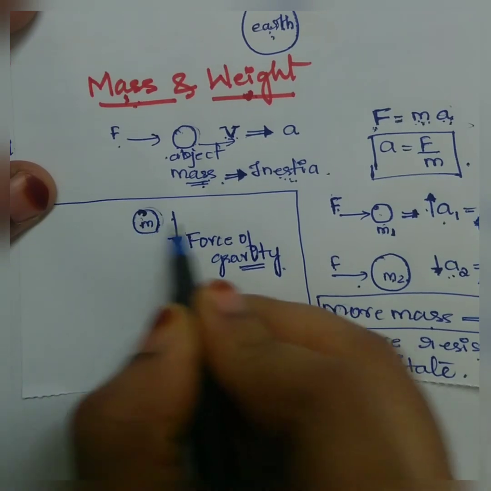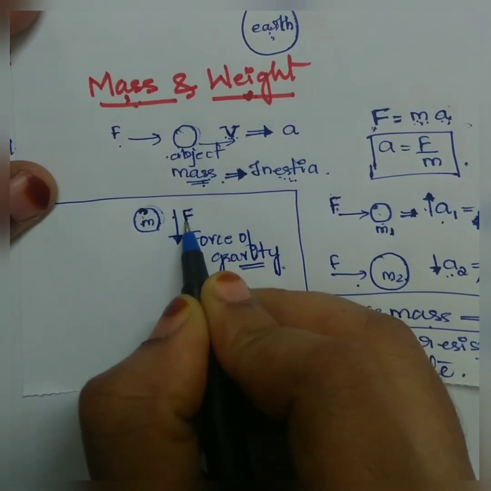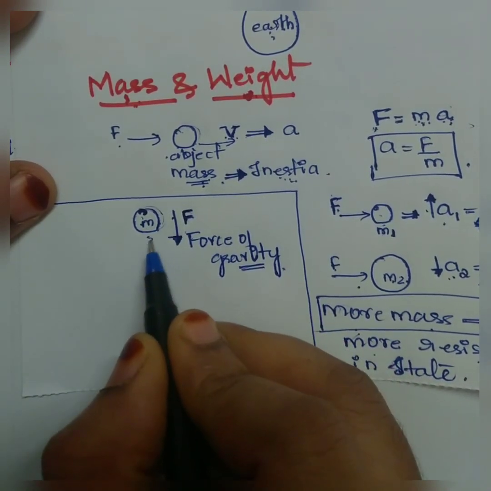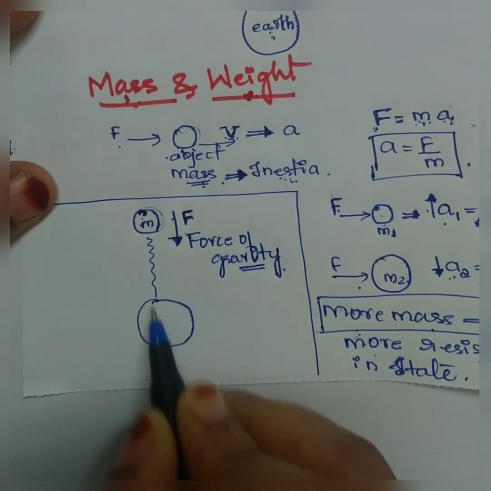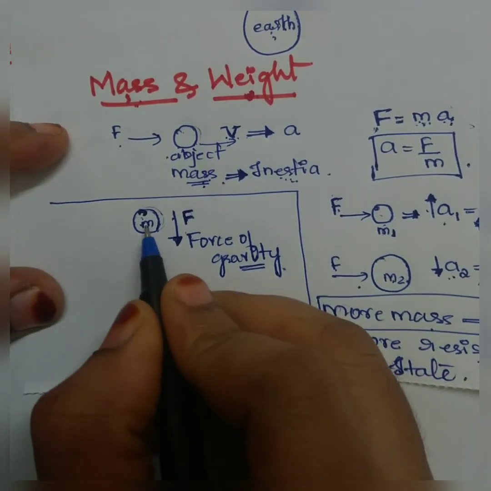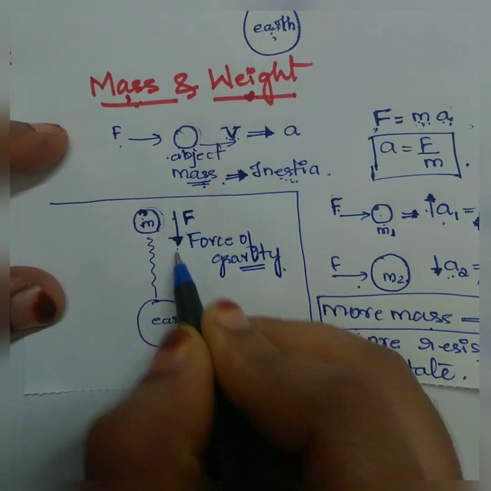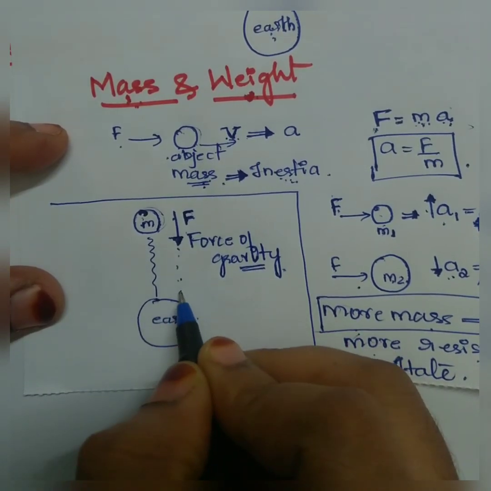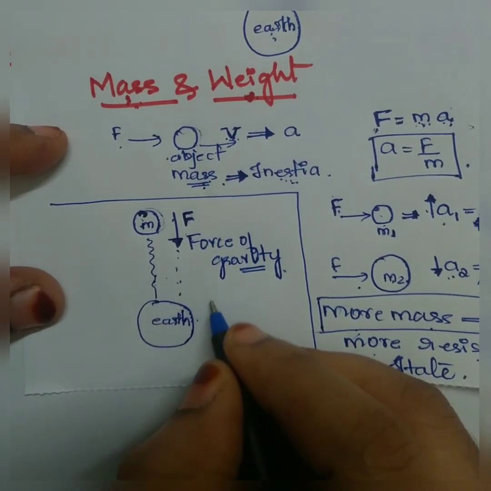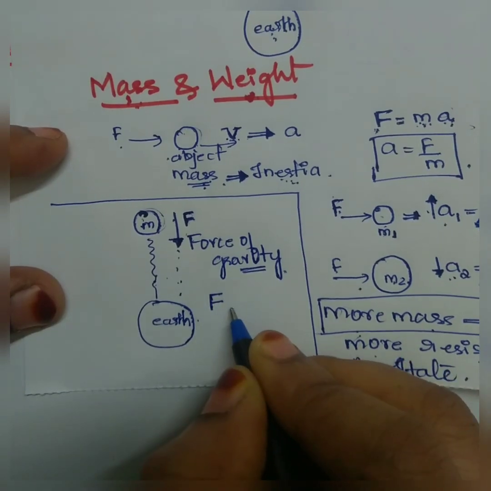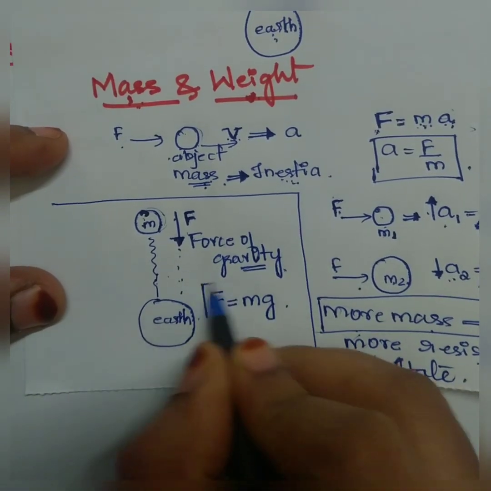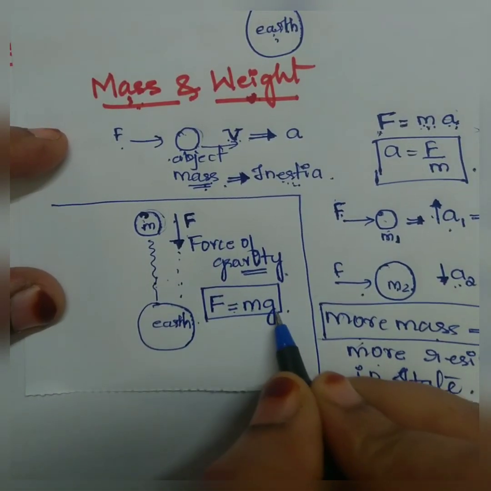Suppose there is a mass m, and the force applied by the earth is F. Now what will this mass do? It will move towards the earth, right? The body is under free fall. Once it is moving, it will move with a continuously changing velocity. Since the velocity is changing, there is acceleration, and that acceleration is known as acceleration due to gravity. So we can say the force is directly proportional to the mass of the object and acceleration due to gravity. This is a very important relationship, that is F is equal to ma.